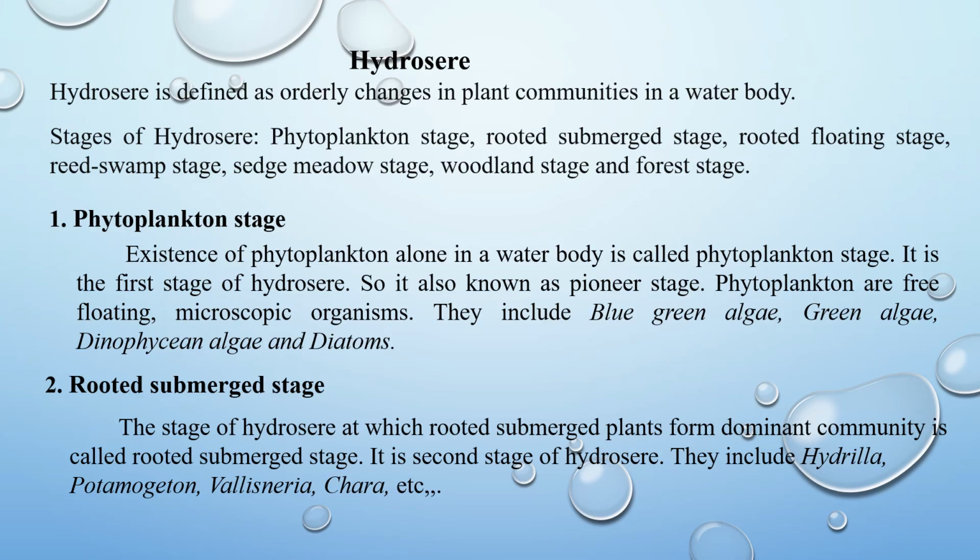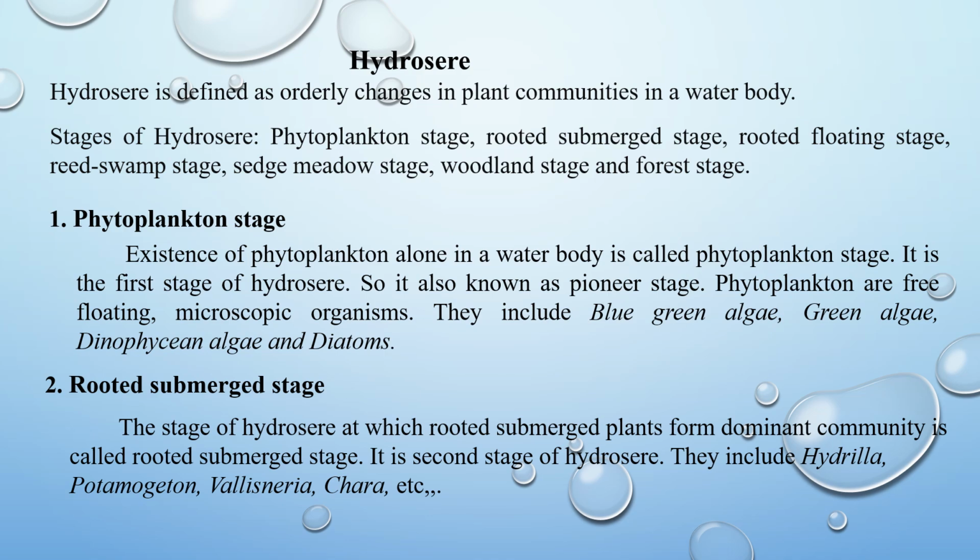Next stage is rooted submerged stage. The stage of hydrosphere at which rooted submerged plants form dominant community is called rooted submerged stage. It is the second stage of hydrosphere. The muck at the bottom of water body is suitable for the growth of some small plants. So rooted submerged plants start to grow on the substratum.